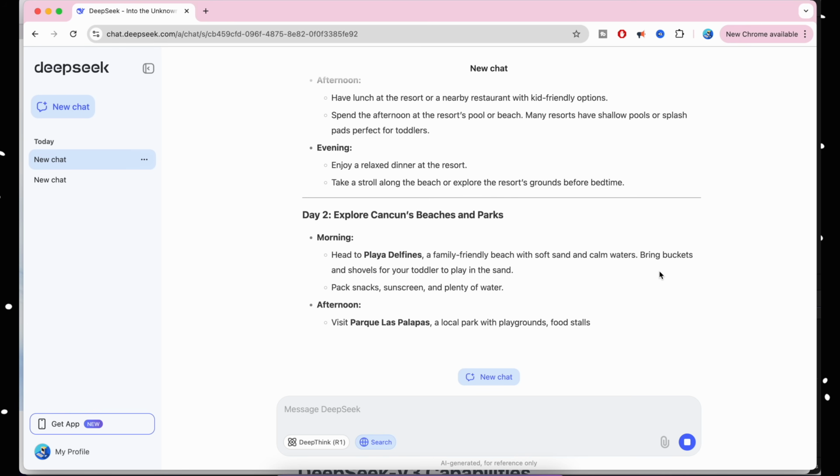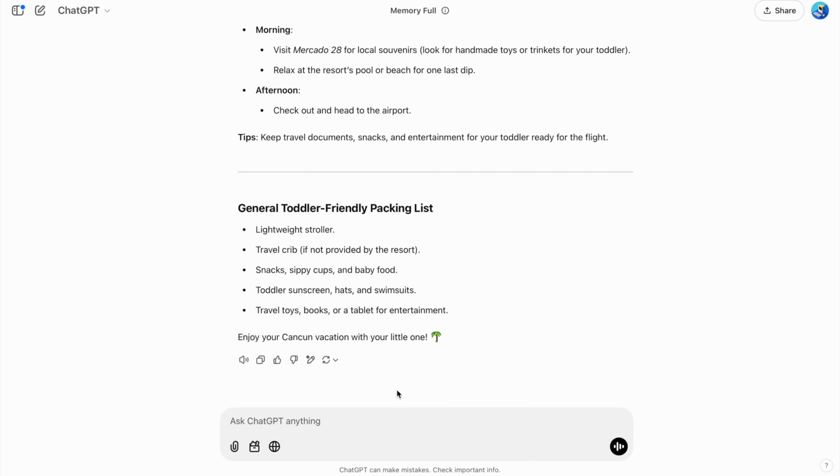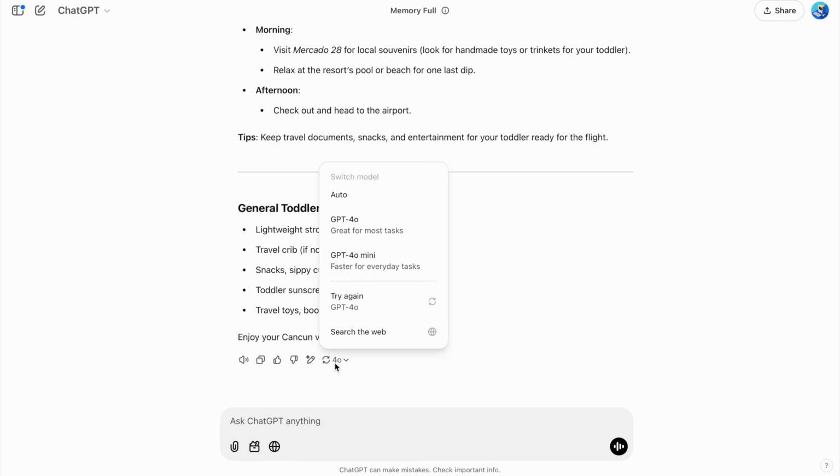Works very similar to ChatGPT, right? But we are working with DeepSeek R1, which is a reasoning model. That means it can think a lot better with complex conditions. So I'll show you just one more demo which compares the response of ChatGPT 4o versus DeepSeek R1. ChatGPT 4o is just the free model that is available to the public.